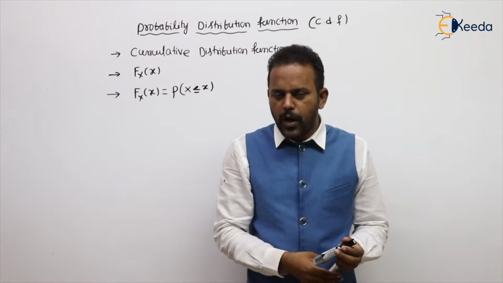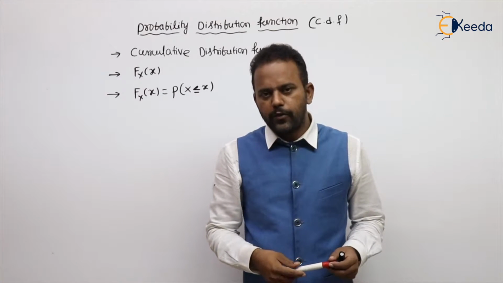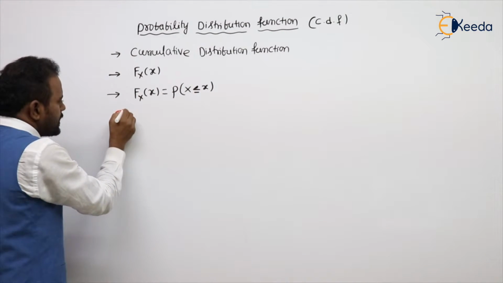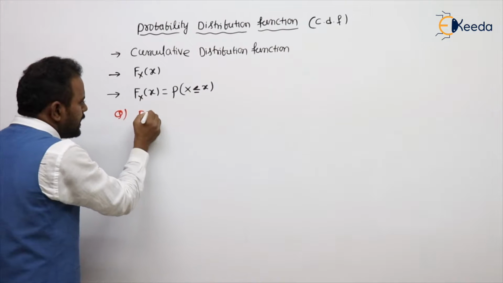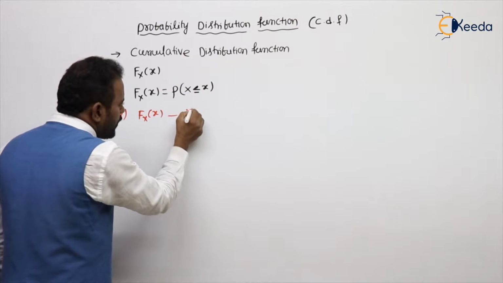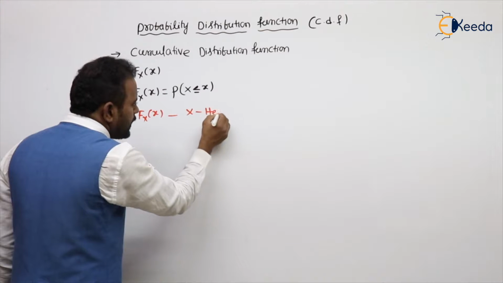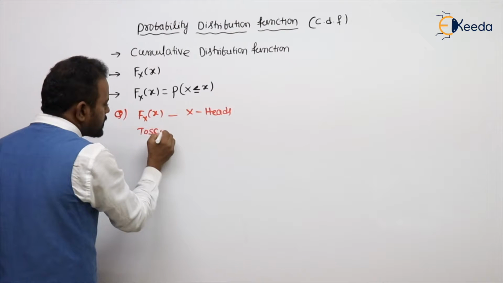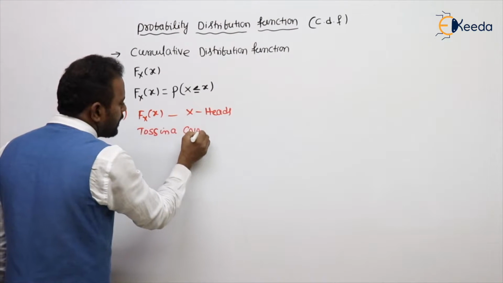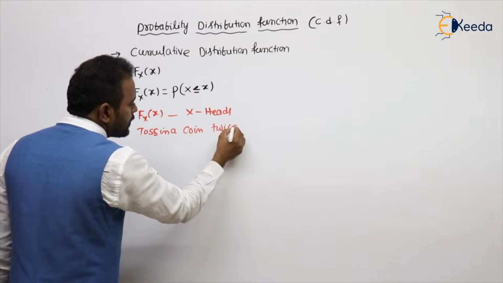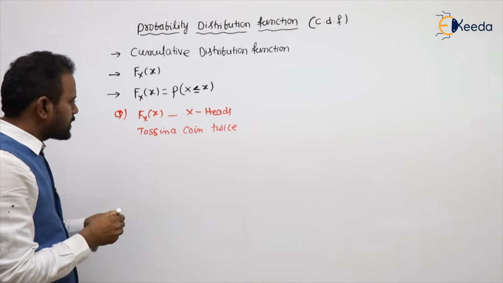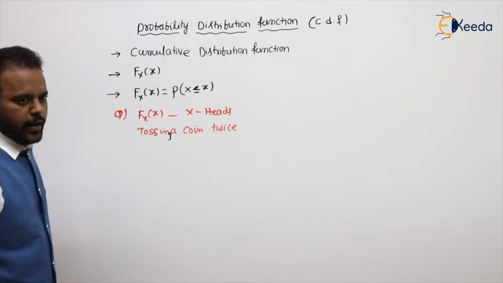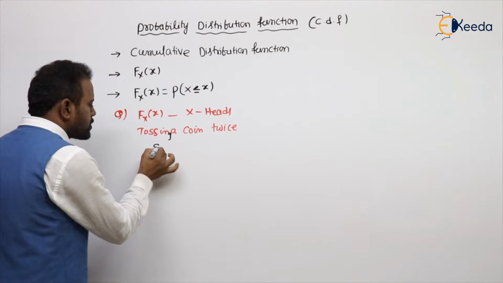Let me take the same problem we did for the PMF, the first one. Construct the CDF function for a random variable x which denotes the number of heads in the experiment of tossing a coin twice. If you toss the coin twice, what are the possible outcomes?